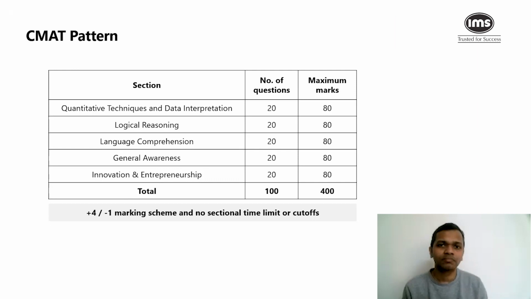Now, the biggest change comes in the form of paper pattern. So till last year, or even prior to that, there used to always be 4 sections on the CMAT. It used to be quant, LR, language, and GK. Then in the year 21, they announced for the first time a new section called Innovation and Entrepreneurship, and they kept it as an optional section. And that is why a lot of people didn't opt for it.